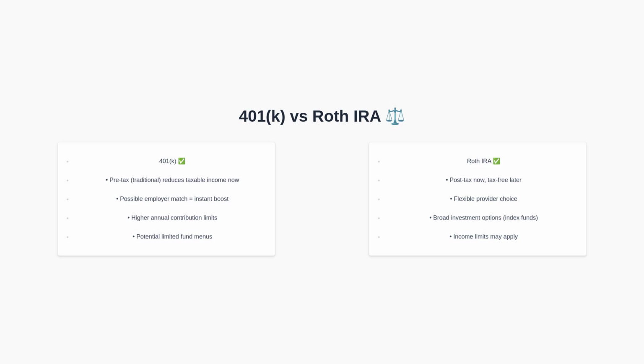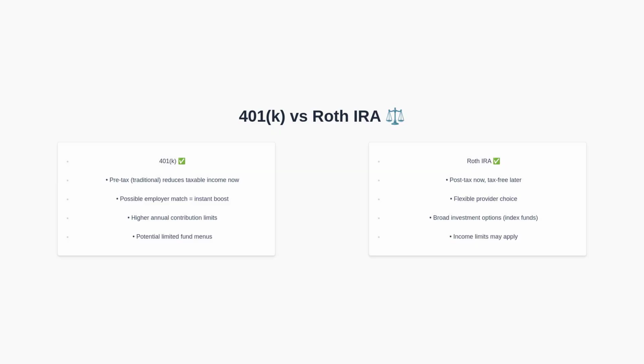A traditional 401k uses pre-tax contributions, lowering taxable income today. Many plans offer an employer match, which significantly accelerates savings, and contribution limits are higher compared to IRAs. However, investment choices can be limited by the plan's menu. A Roth IRA uses after-tax contributions. Withdrawals in retirement are tax-free. It offers broad provider and investment flexibility, though income limits may apply for direct contributions. In practice, many investors capture the 401k match first and then fund their Roth IRA.